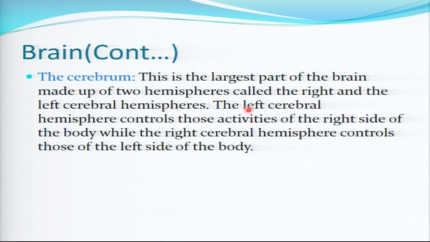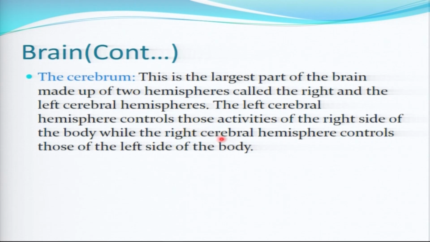Now, the left cerebral hemisphere controls the activities of the right side. If we say to contract this one, it's controlled by the left hemisphere. And then the right cerebral hemisphere controls the activities of the left side.